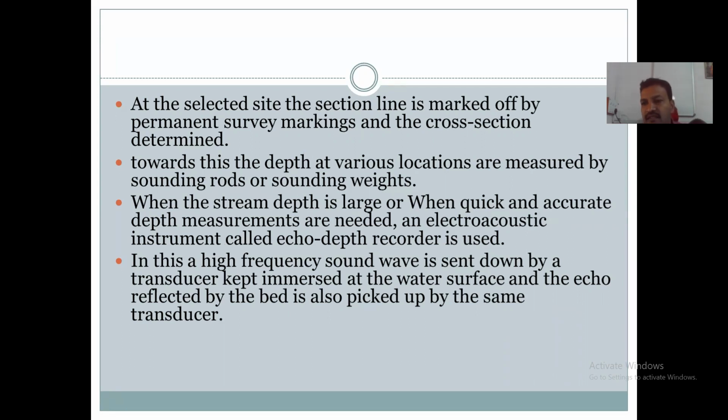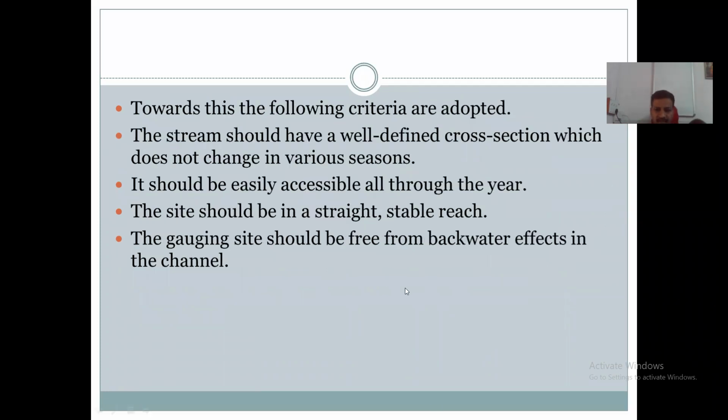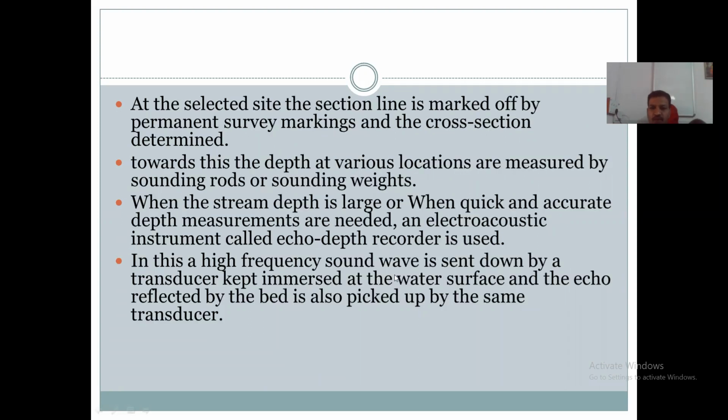This criteria should be observed while selecting the gauging site. After fulfilling this criteria, then only that site is selected for measurement of the stream flow. After selecting that gauging site, what is the next step? After selection of the gauging site that fulfills all these criteria,